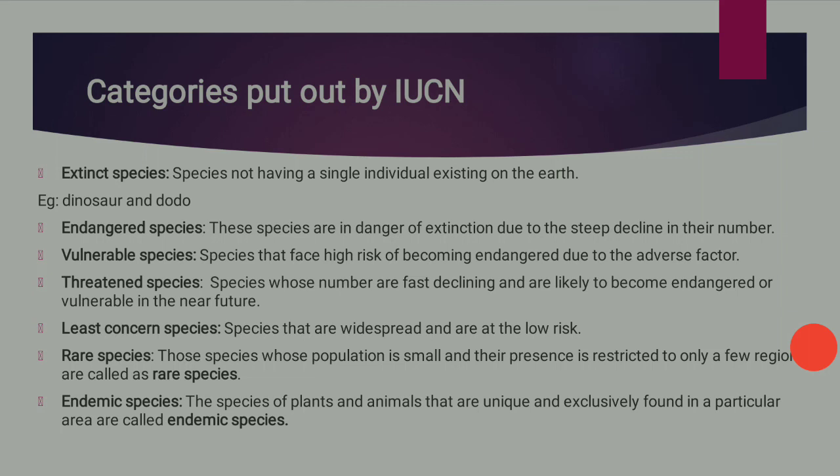Rare species: the species whose population is small and whose presence is restricted to only a few regions are called rare species. And endemic species: the species of plants and animals that are unique and exclusively found in a particular area are called endemic species.